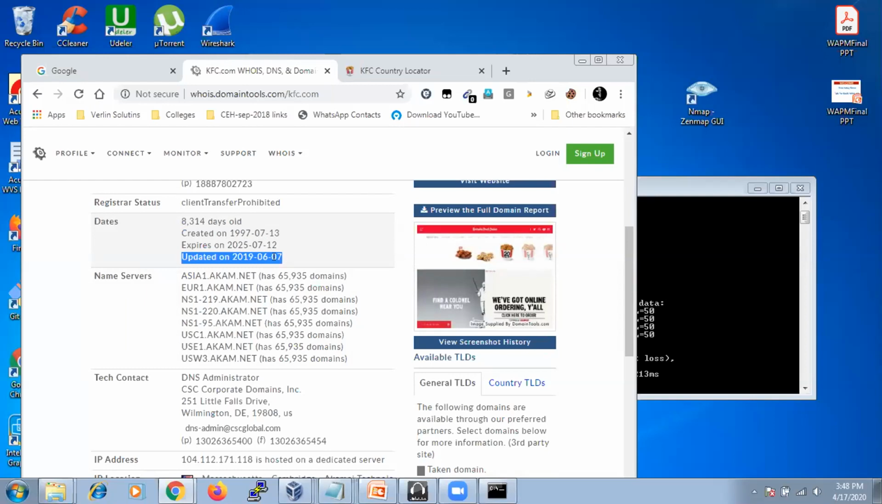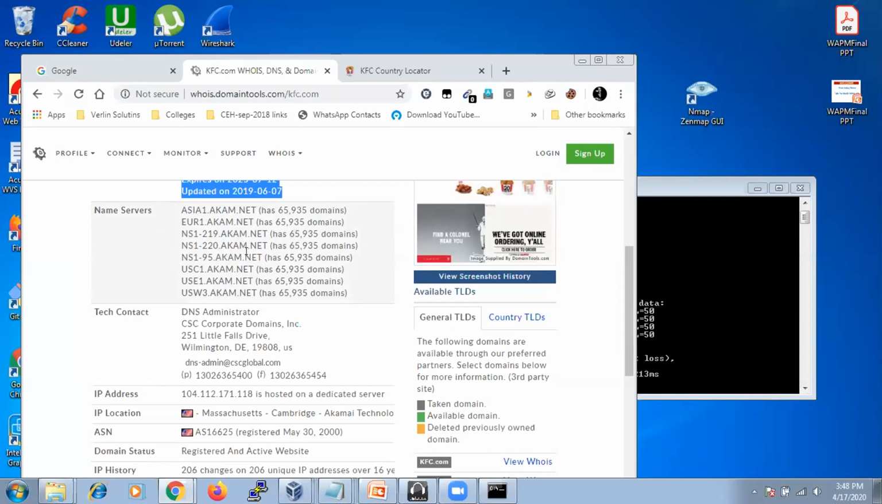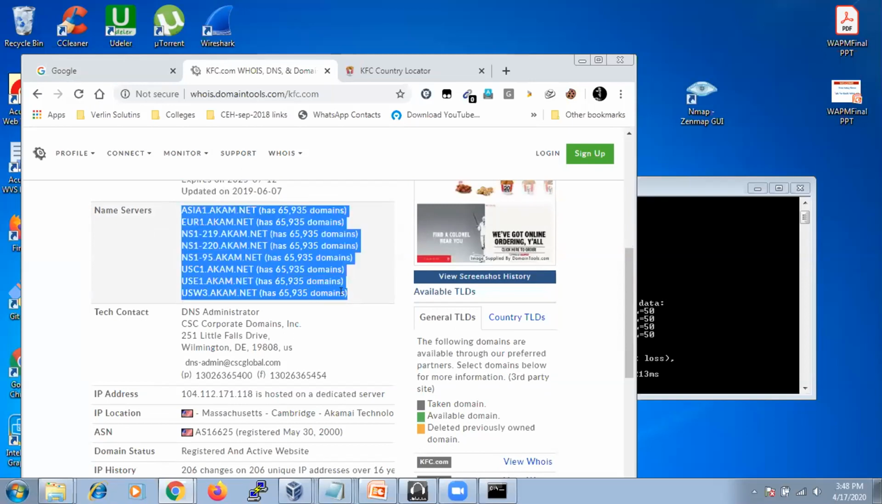Means something they have changed in a website, or some modifications they have done on that particular website regarding coding or some other things. So this is the information you are going to get. And what are the name servers? They are going to use these name servers. For every country they are going to use different name servers. So these are the name servers they are going to use for that particular domain.